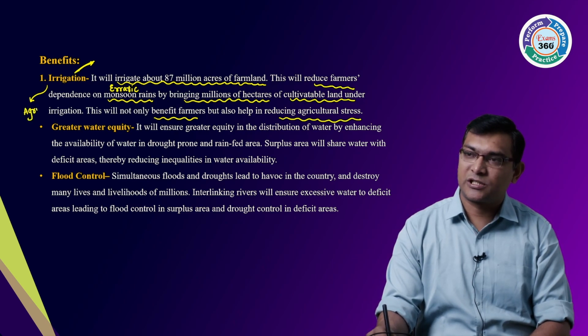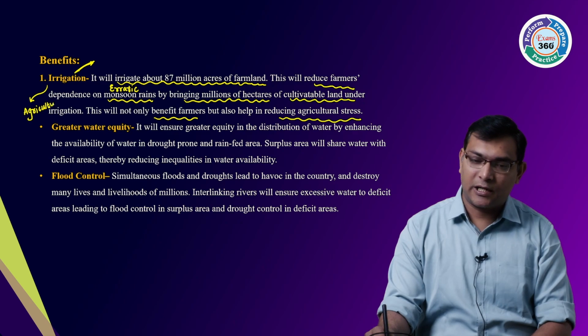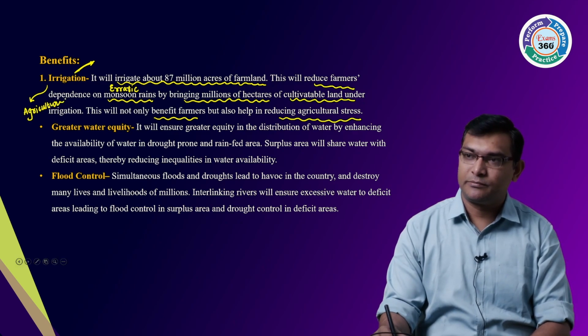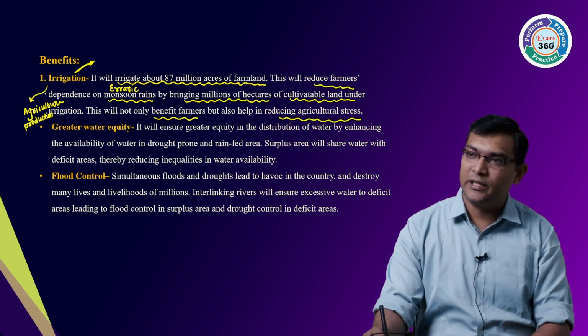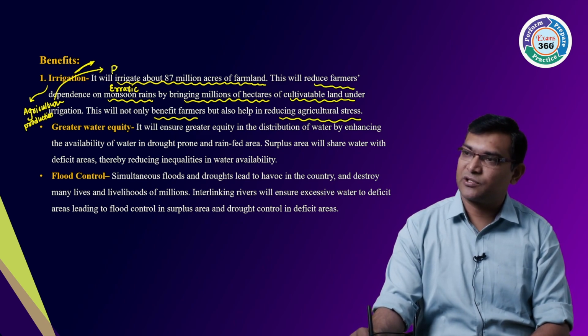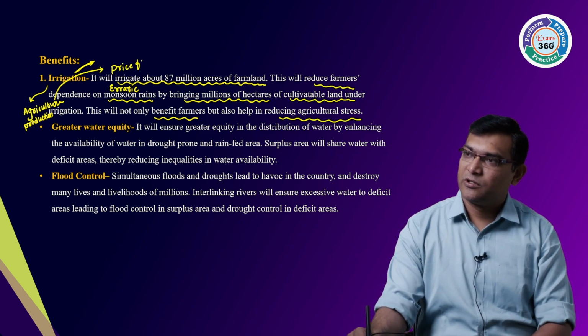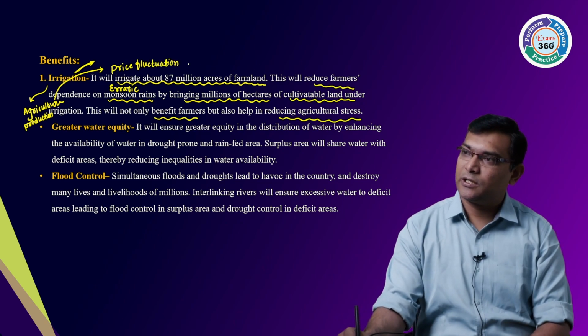Agricultural production can improve, and it can also lead to reduced prices. Price fluctuations can be reduced.